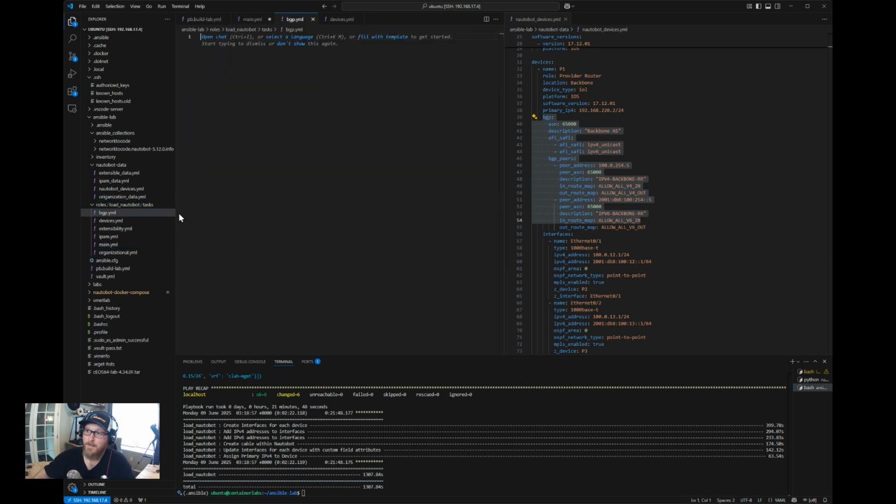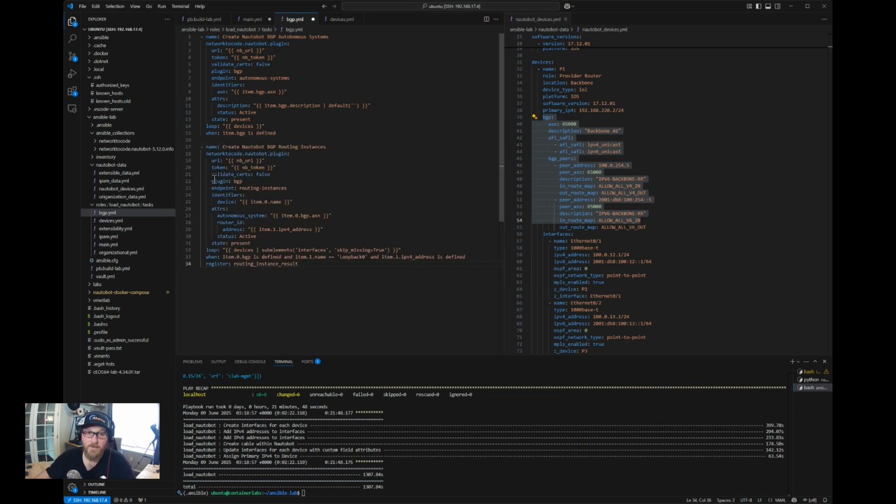And in our BGP file, we're going to start setting up the autonomous system. We'll do this in the order you saw it in the application. We need an autonomous system that we can associate with a routing instance. What we're going to have to do after that, once we get these two, is notice that we're registering the output of the routing system. I need to create a new flattened list of the routing instances.